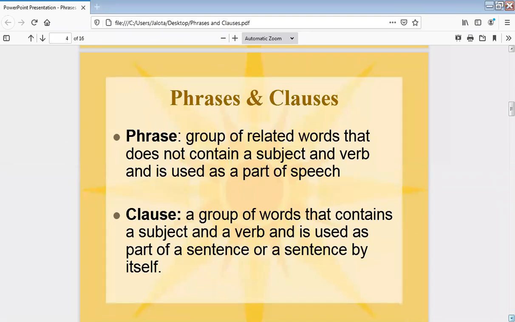Now phrase and clause. A phrase is a group of related words that does not contain a subject and verb and is used as a part of speech. A clause is a group of words that contains a subject and a verb and is used as a part of a sentence or a sentence by itself. A sentence having a complete subject and predicate is a sentence. But when that sentence becomes a part of another sentence, as I told you earlier, it is called a clause.